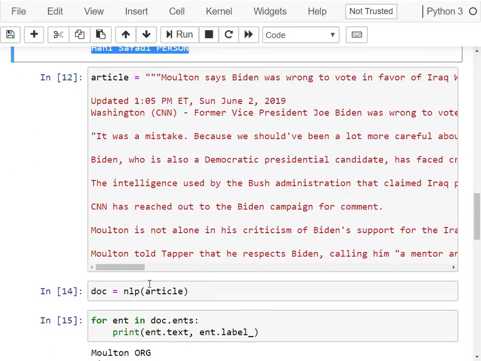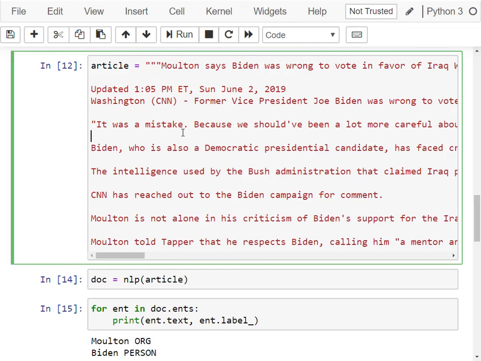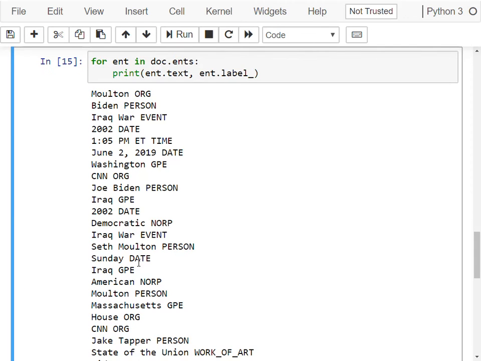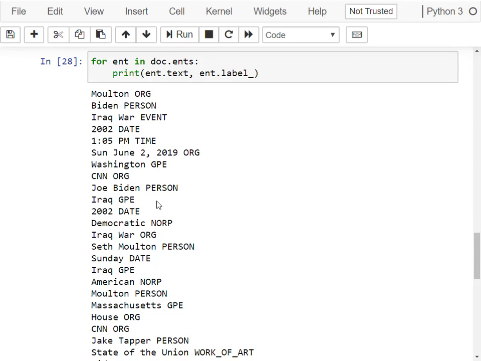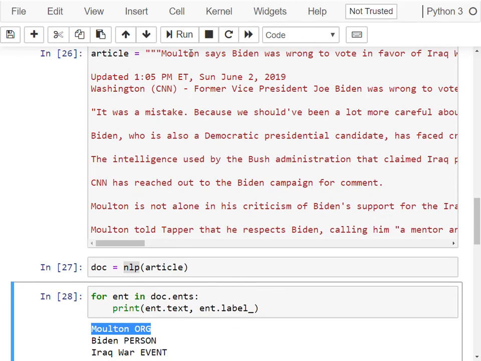Let's take a look at a more involved example here. In this example, it's basically a news article from CNN from June 2nd, 2019. What I have done here, I basically created a document by wrapping the string in the natural language model, and then I'm looking at all of the entities here. Now you can see that the first one is a mistake. That's the person name, though it also doesn't provide the first name of that person.